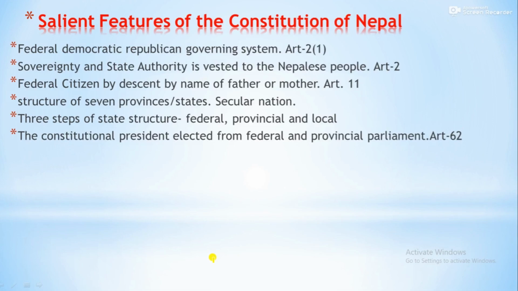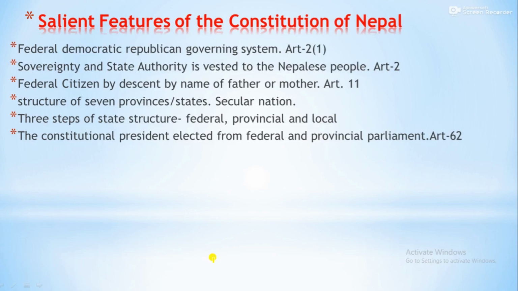The constitutional president is elected by the federal and provincial parliaments. If you see Article 62 of the Constitution, the president is elected by the federal and provincial parliaments. Not only the federal parliament, not only the House of Representatives or National Assembly, but also the provincial parliaments of all 7 states.